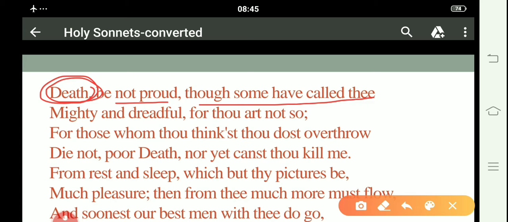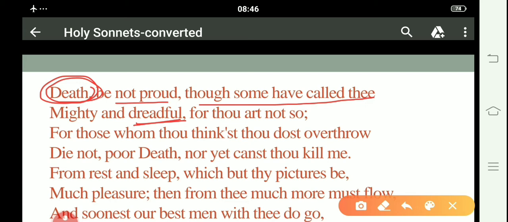Like one person challenges another person, here the speaker addresses death as a personified human being, telling it not to be proud and not to be arrogant just because some people find death scary and dreadful. Just because a few people among vast generations consider you mighty, dreadful, and scary, that doesn't mean that you are very scary. You are not. You shouldn't be proud or arrogant for this.